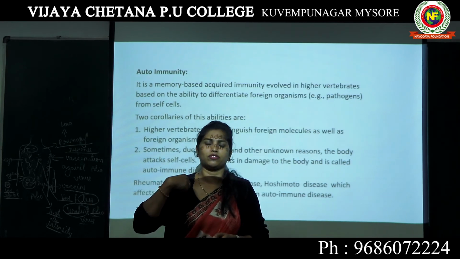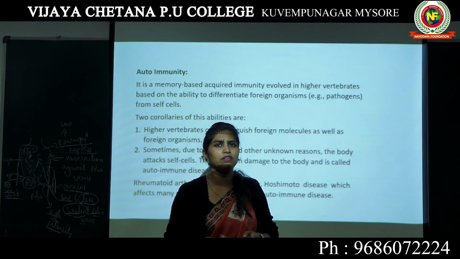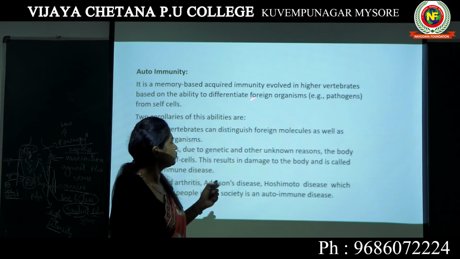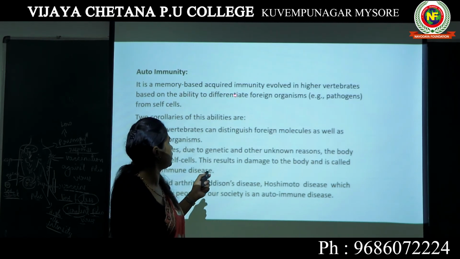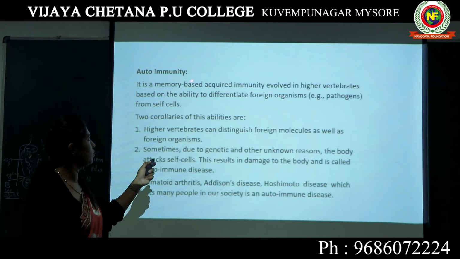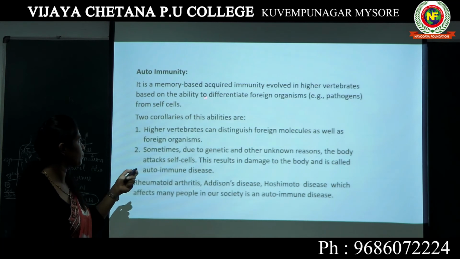Non-selves are the pathogens or antigens coming from outside your body, and self is everything that belongs to your body. So your body is able to differentiate this. This is a kind of memory-based acquired immunity that we already naturally have.